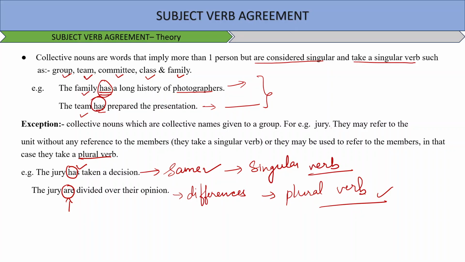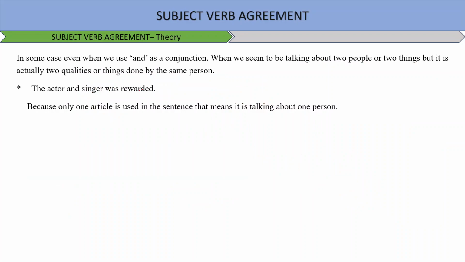Moving on to the next. In some cases, even when we use "and" as a conjunction, when we seem to be talking about two people or two things, it is actually two qualities or things done by the same person. In that case, how are we going to use it? We are going to use a singular verb.